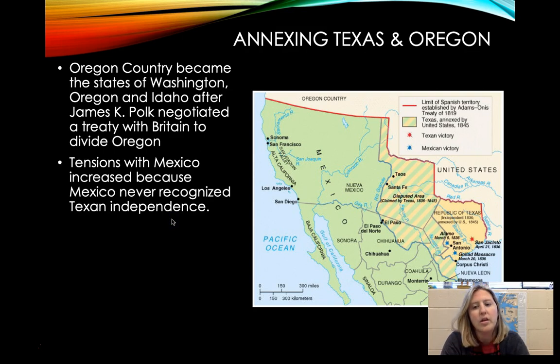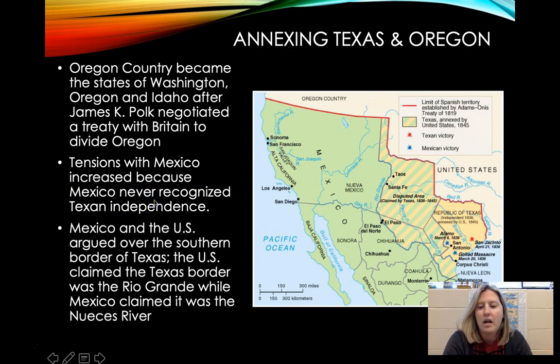Tensions with Mexico increased because Mexico never officially recognized Texas independence, but we wanted to add Texas anyway. So Mexico and the U.S. argued over the southern border of Texas. The U.S. claimed that the Texas border was the Rio Grande, while Mexico claimed it was the Nueces River. So there was lots of disputed area here.